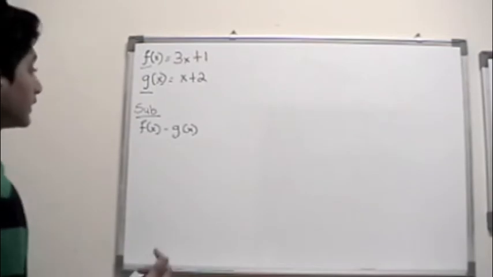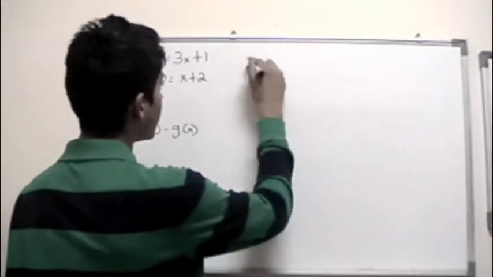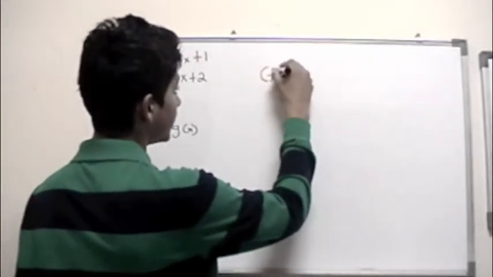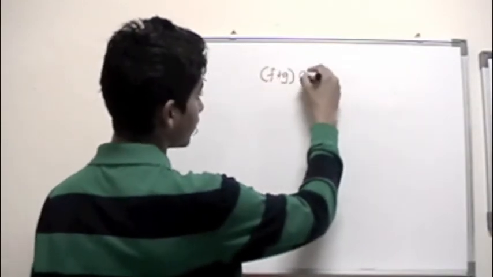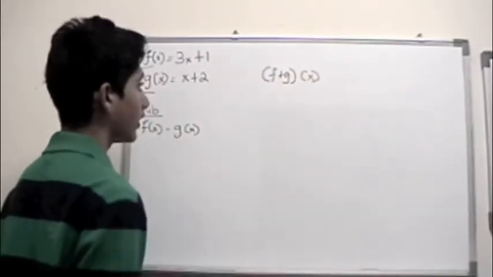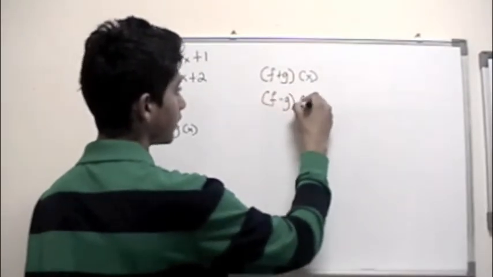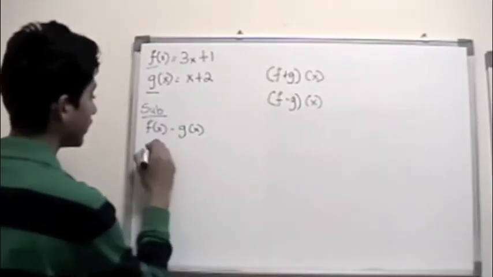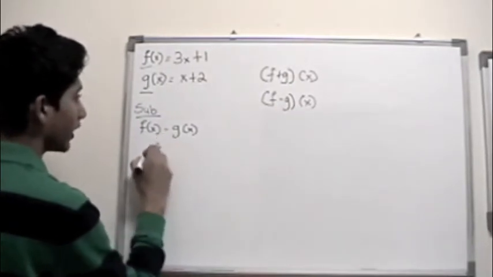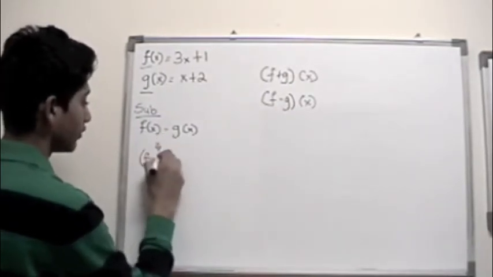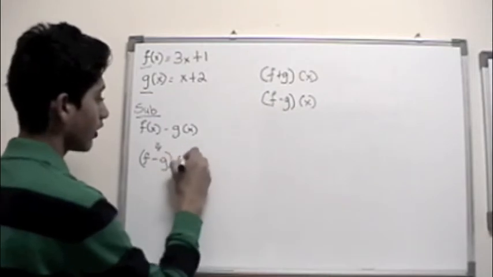But since we said that if we want to add f of x plus g of x we would write it this way, and we all agreed on it, why, when we subtract, can't we just go like this? So another notation that I'm introducing you to is (f minus g) of x.